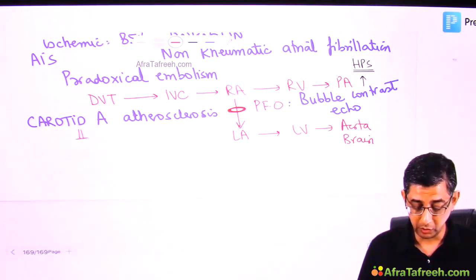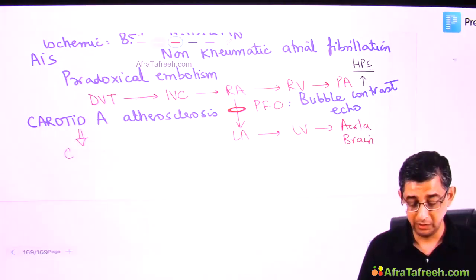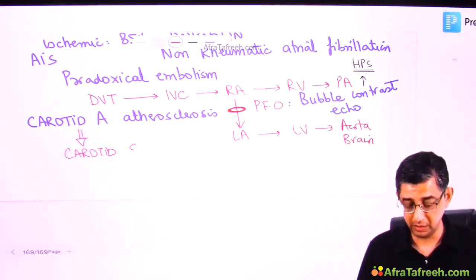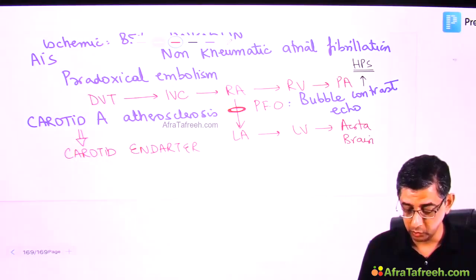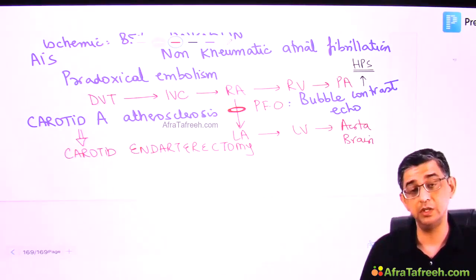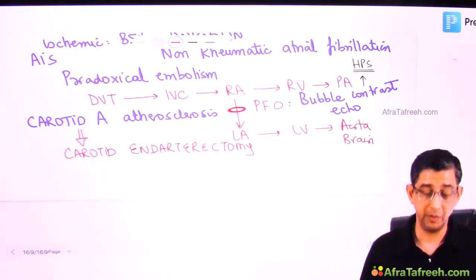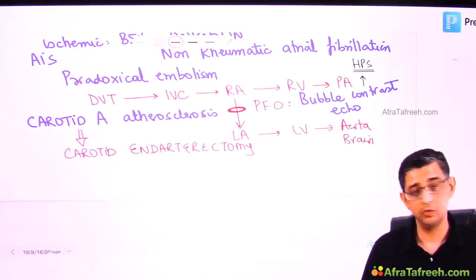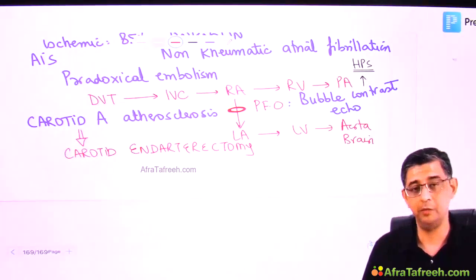Because carotid artery atherosclerosis is a nasty disease, there is a surgery that can be asked for it, which you would have read anyway in head and neck surgery, that is carotid endarterectomy. But when you tell somebody that we're going to do this procedure, the patient will be hell scared because one of the complications of this surgery can be stroke as well. I mean, you're telling the patient we're going to do surgery because we want to prevent stroke, but the surgery itself can cause stroke. So this guy is hell scared. He says, no, Dr. Saab, I'm not ready for this.